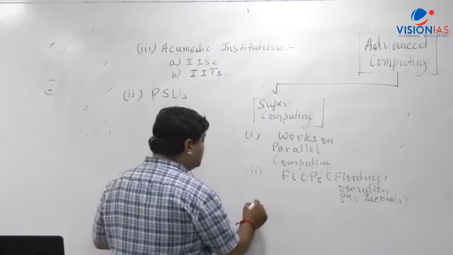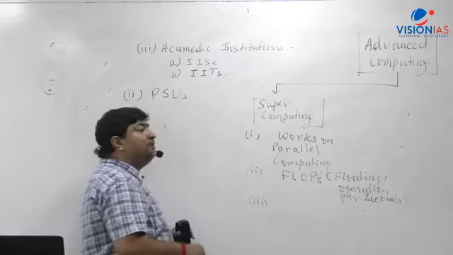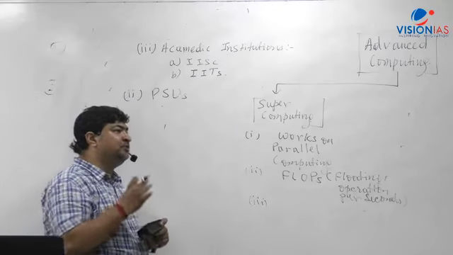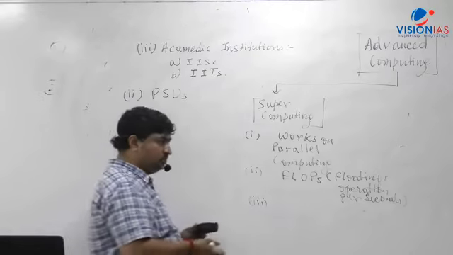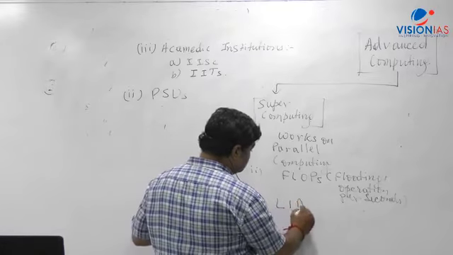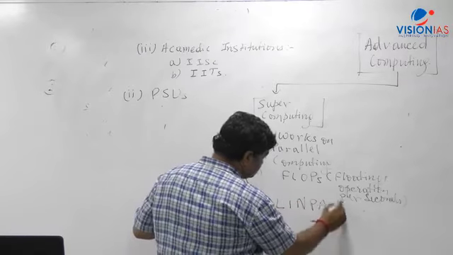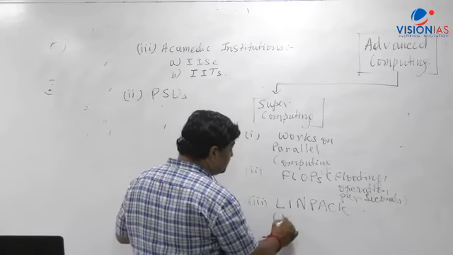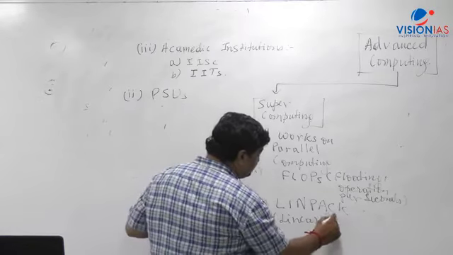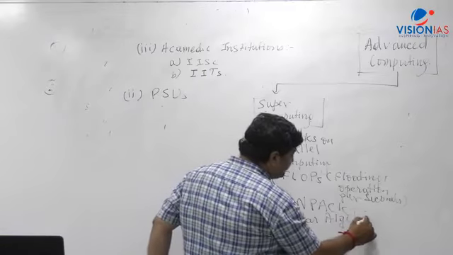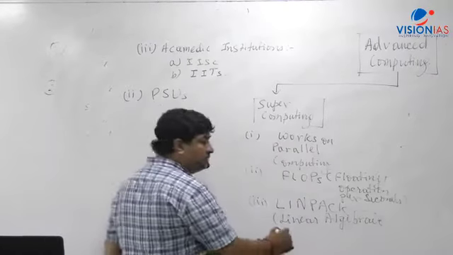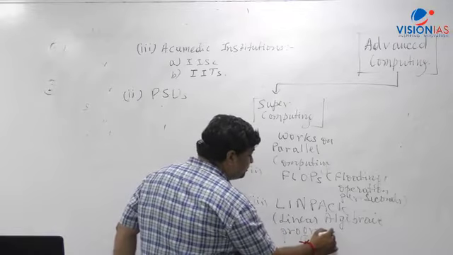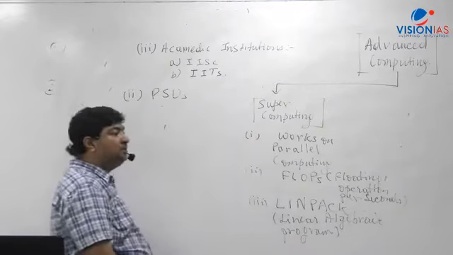Now what I want to bring here, the third thing, is that there is a software program which has been written to find out the speed of a supercomputer. It's called LINPACK. You come across LINPACK. LINPACK stands for Linear Algebraic Package. This particular program has been written to evaluate the speed of a supercomputer, and that helps in what is called the ranking of the supercomputer.